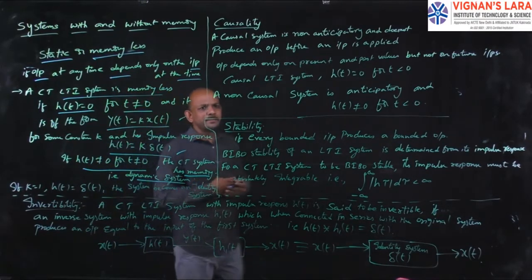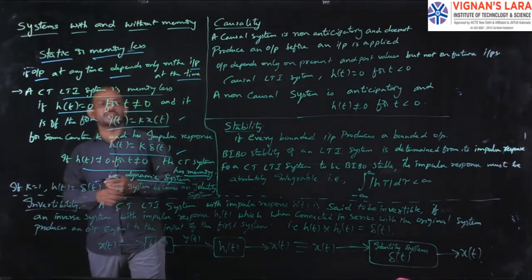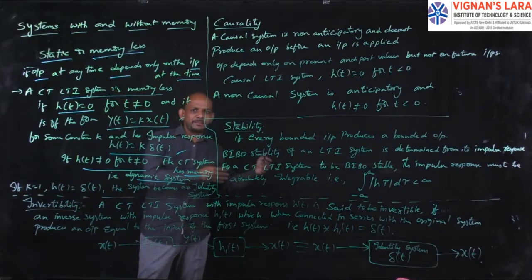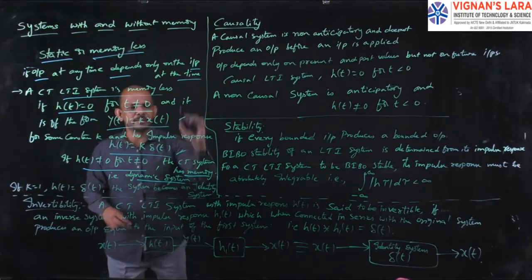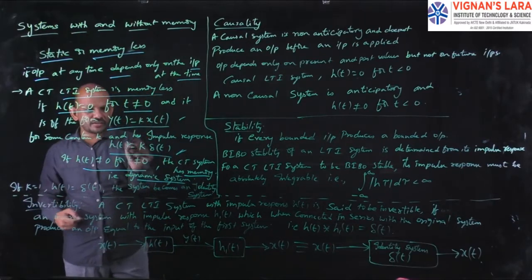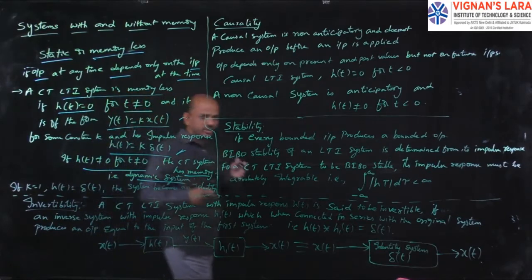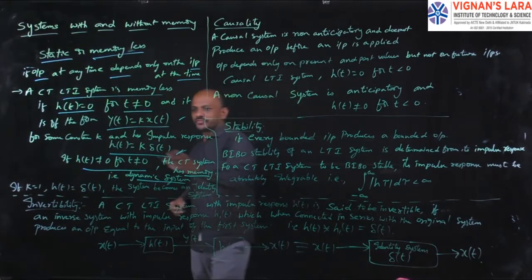If I want to write the impulse response, then h of t will be equal to k into delta of t, because impulse response is the output of the system for a given unit impulse as input. If k is a constant equal to 1, then h of t equals delta of t.